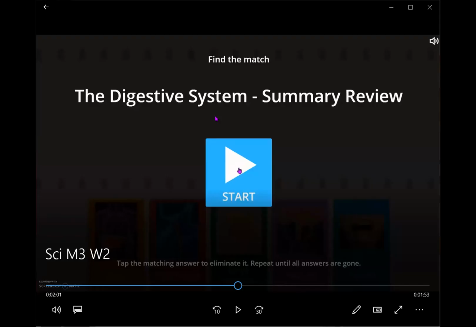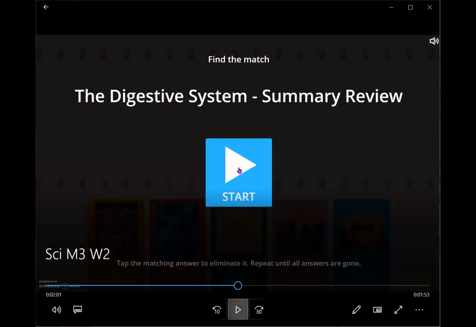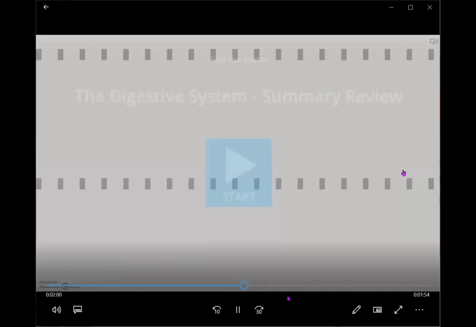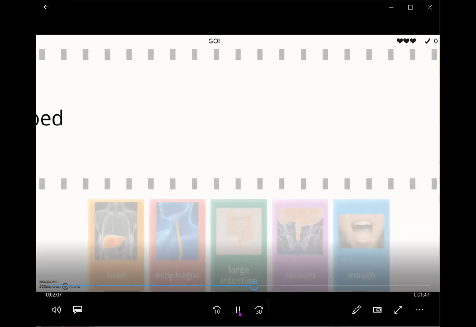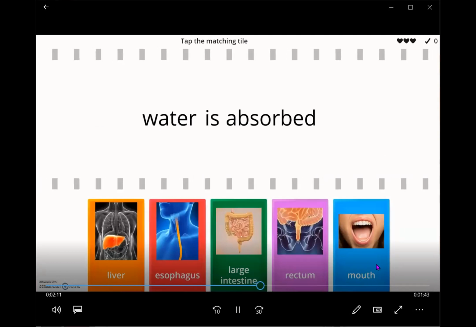Okay. Now I will share my screen and we will do the matching. Find the matching type, okay? You need to find the match of the meaning or the explanation in this one. Everybody can answer, because we are a bit short of time. For our number 1, you need to identify which part of the digestive system is this. Water is absorbed.